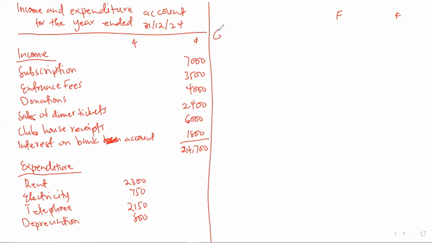We have groundman's wage, which is 1,200. Then we have repairs to lawnmower, which is 2,000.